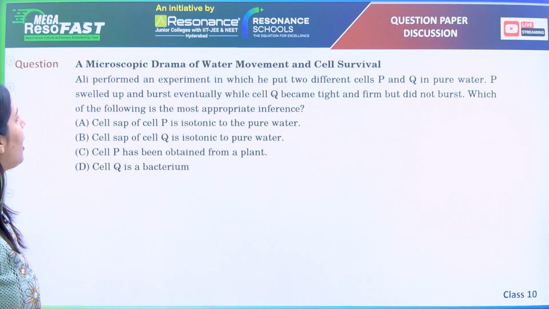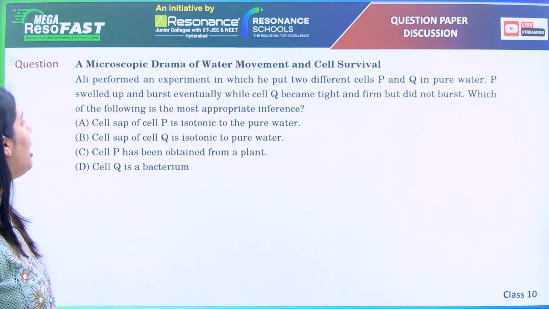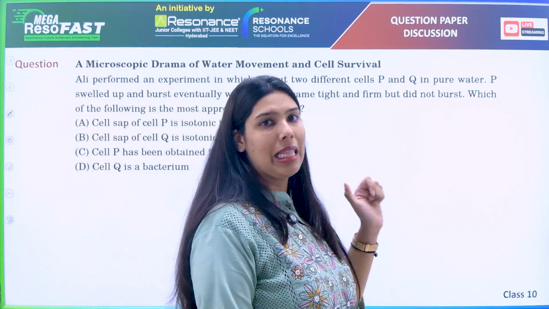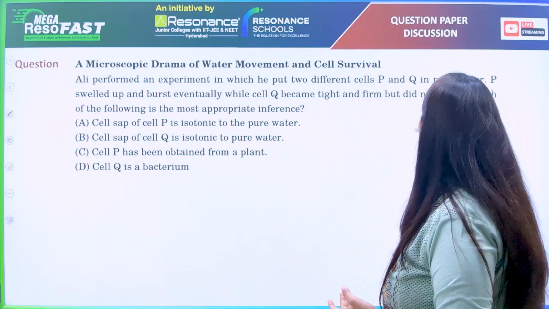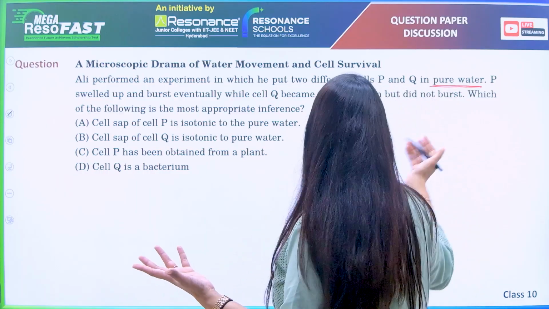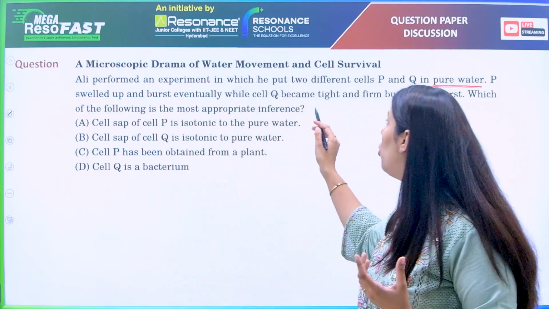Right? Microscopic Drama of Water Movement and Cell Survival. Ali performed an experiment in which he put two different cells, P and Q, in pure water. Now they have given the medium as pure water. P swells up and bursts eventually, while cell Q becomes tight.